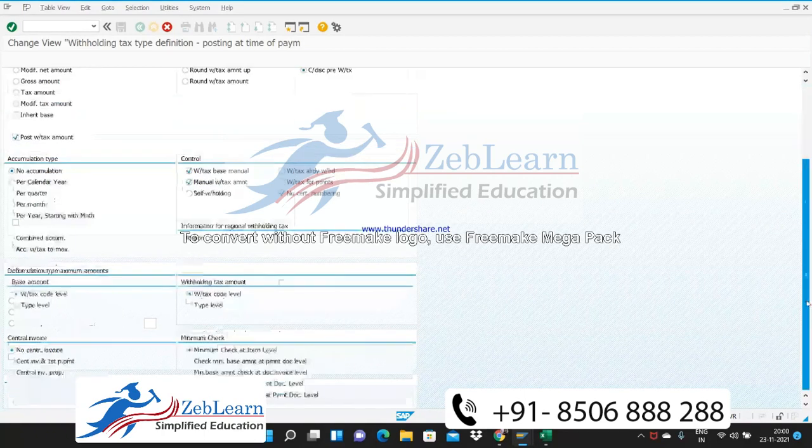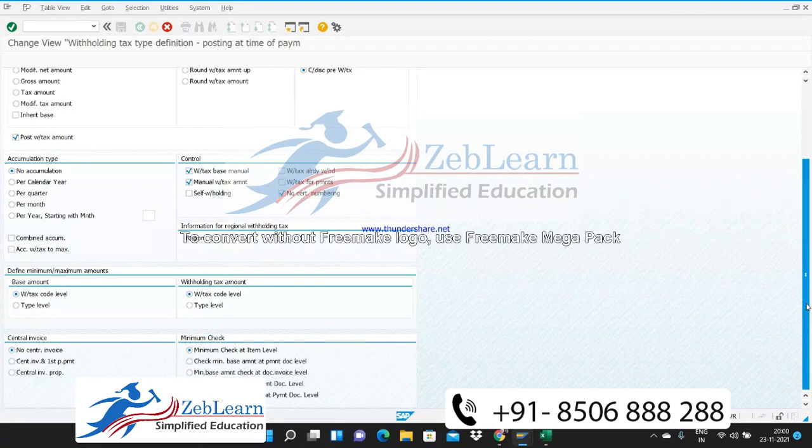Anything other than this minimum check? You need clarity about? Check document level. Minimum check item level. Payment document level.